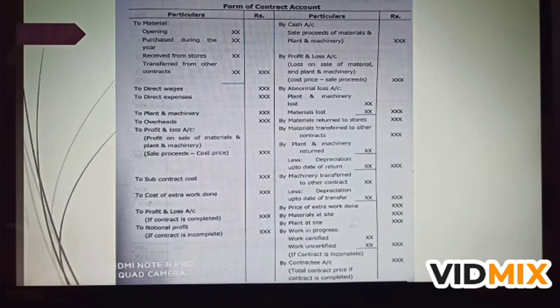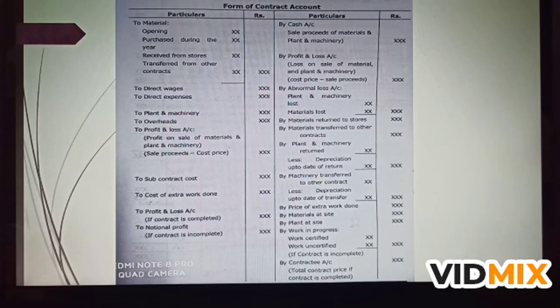And the next is direct wages. If there are outstanding also, that is to be added to this direct wages. And then is direct expenses. Then the item will come plant and machinery and overheads. And next is profit and loss account.